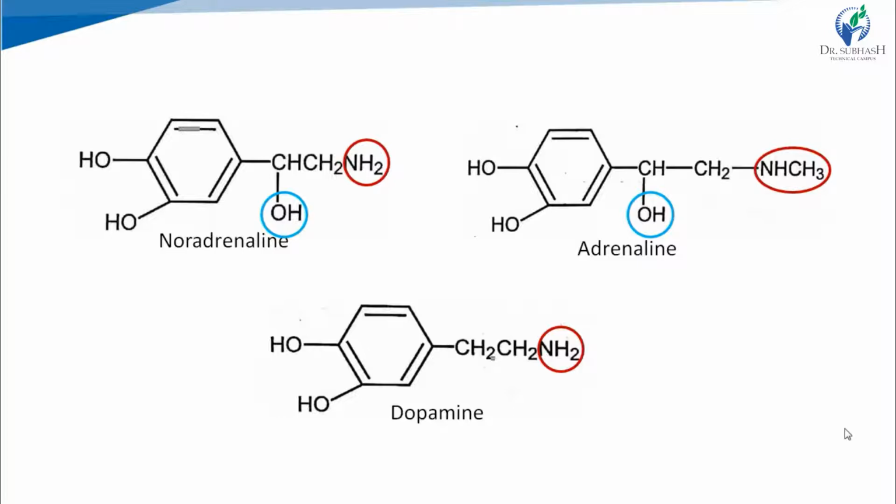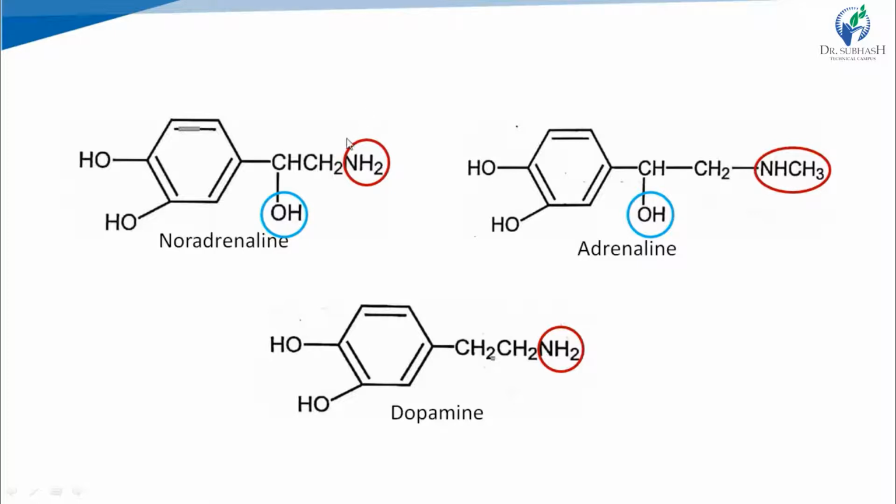Now the difference is the substitution on NH2, means amino group, and on beta carbon. First keep in mind that the carbon next to the amino group is known as alpha carbon, and the carbon next to the alpha carbon is known as beta carbon.